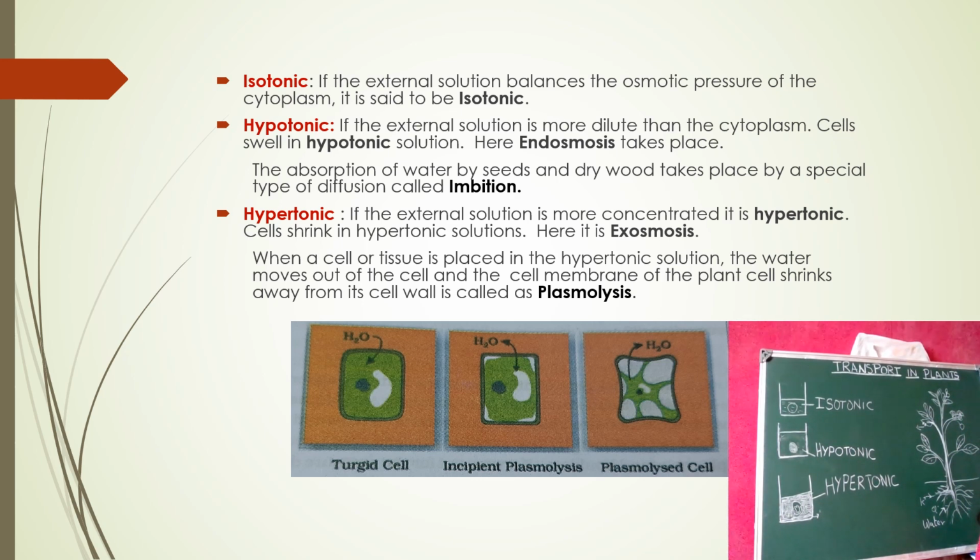This shrinkage of the protoplast is the plasmolysis. The cell wall does not shrink because it is a little thicker, so it cannot shrink. Only the protoplast shrinks, and this shrinkage is plasmolysis.